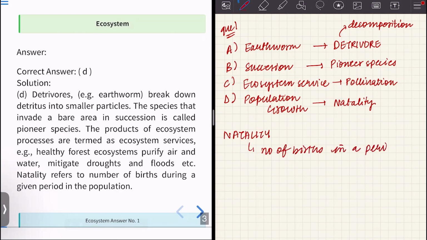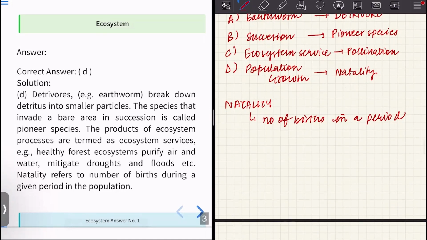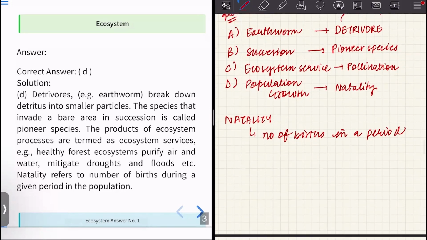Okay. So next we have pollination. We'll know about ecosystem services. So ecosystem services are the products of ecosystem processes that are provided to us free of cost. An example of ecosystem services is a healthy forest ecosystem. They purify air and water. They mitigate droughts and floods. Okay. So succession, the pioneer species. What is the definition of pioneer species? It is the species that invades a bare area in succession.